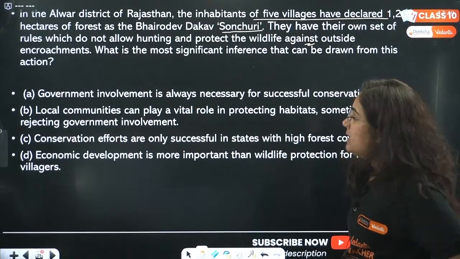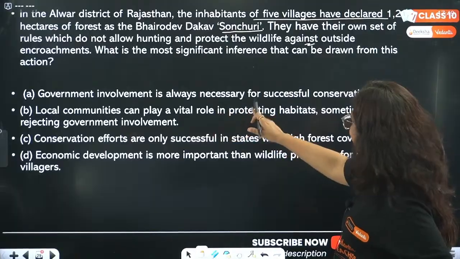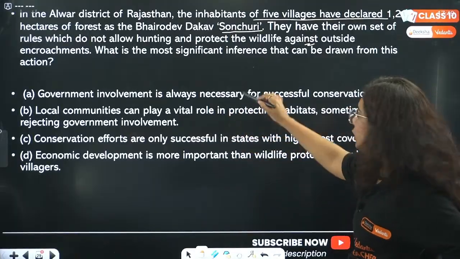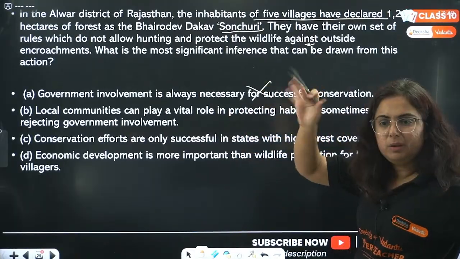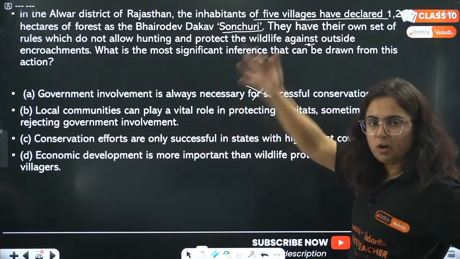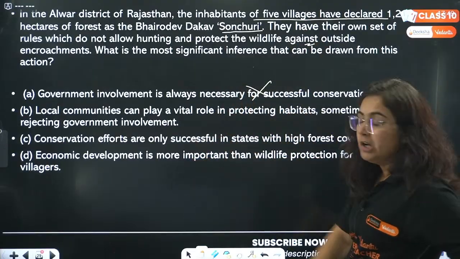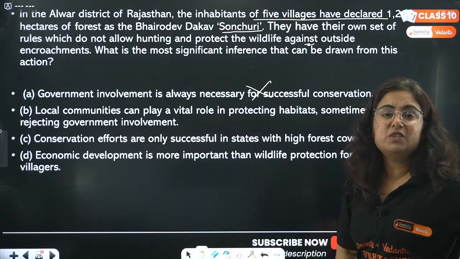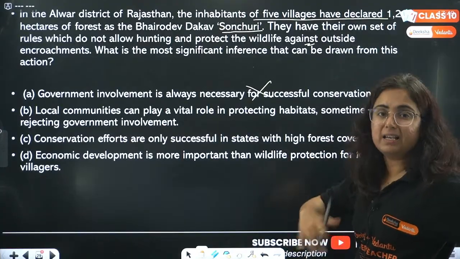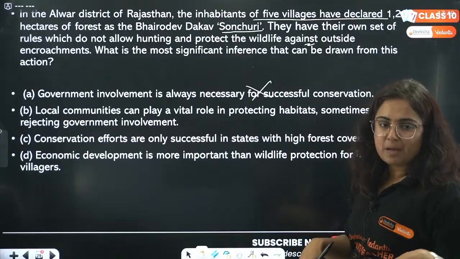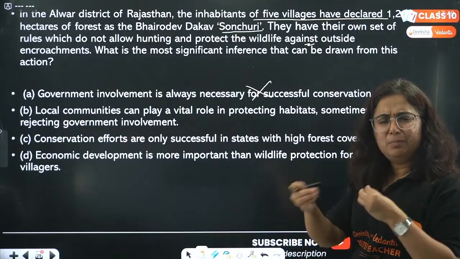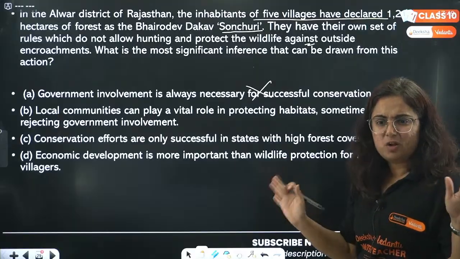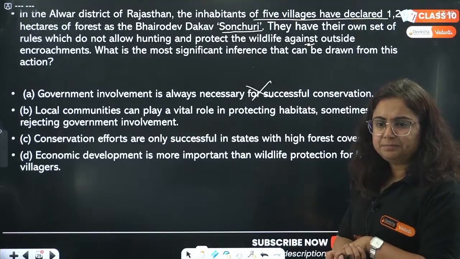Correct, very good. So is government involvement always seen for successful conservation? No bhai, government involvement is not always seen. We saw this with the previous examples. Ma'am, indigenous means something that belongs to our land. It's not imported from somewhere. So seed mixing and all that is not part of it, right?